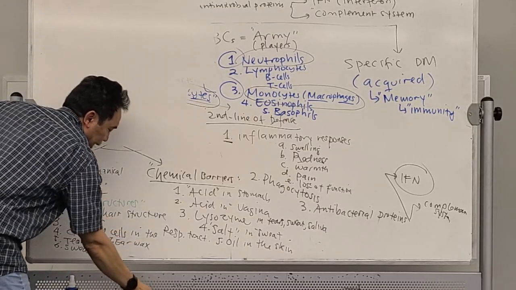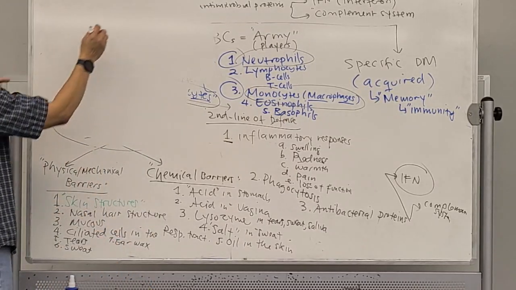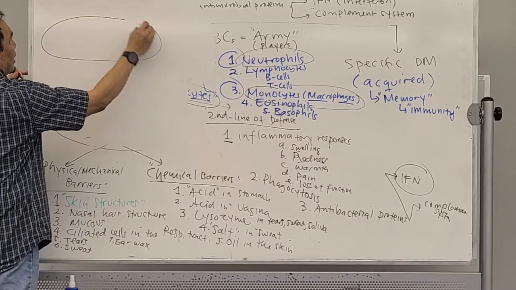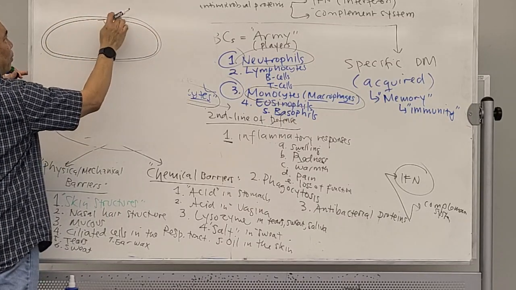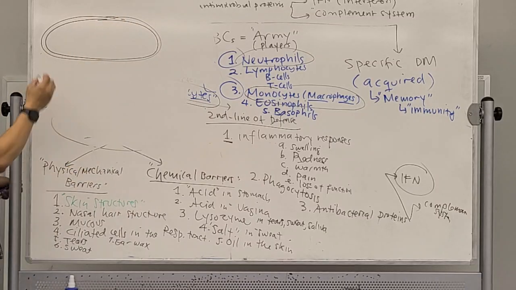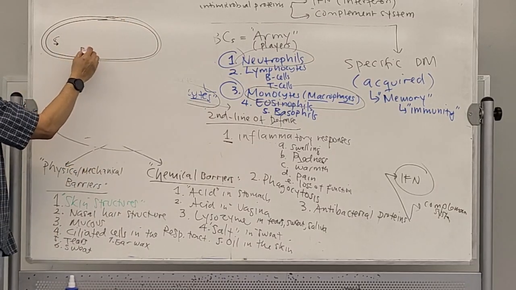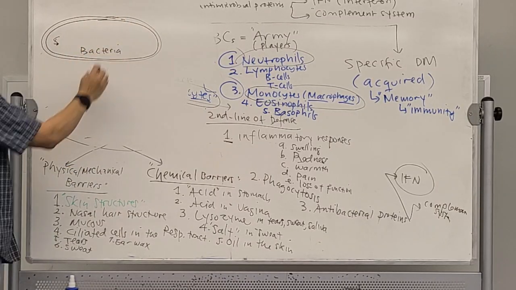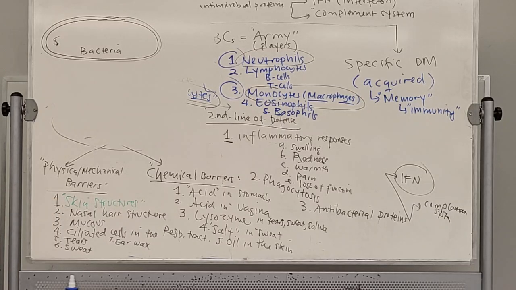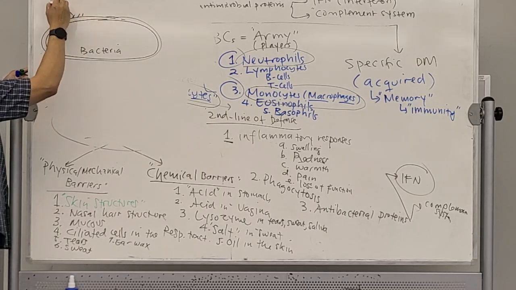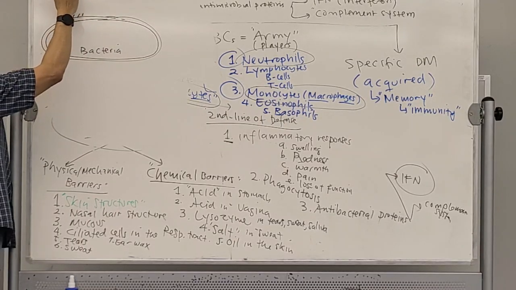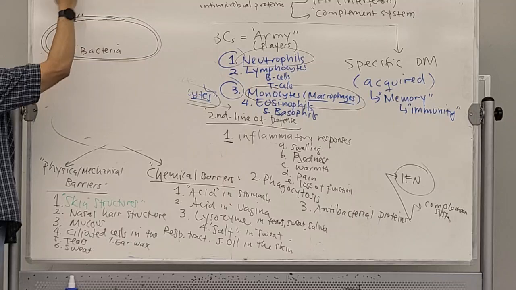Okay. Let's say bacteria enter into your body. This is a bacterial cell. It has a cell wall, right? Bacteria have a cell wall made of peptidoglycan. Whenever bacteria enter into our body, we have the ability to produce the complement proteins. These proteins, about 26 proteins, will attack,